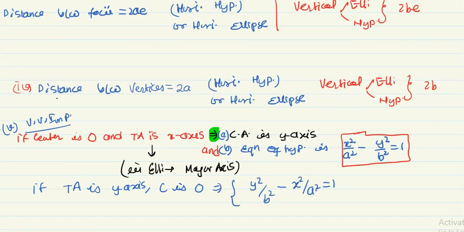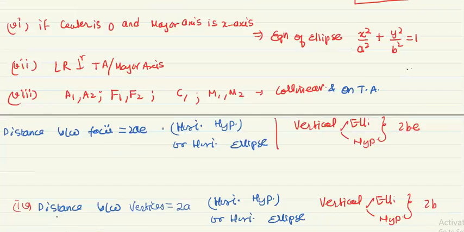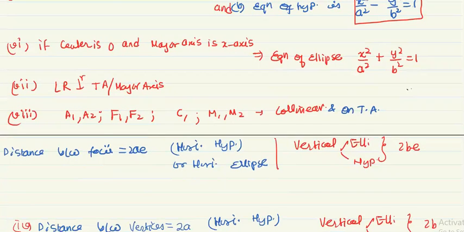You think again, what will be in case of ellipse? I am leaving that up to you. Now the sixth point: if the center is origin. That is what I was talking about, now in case of ellipse. I have represented it here in case of ellipse.